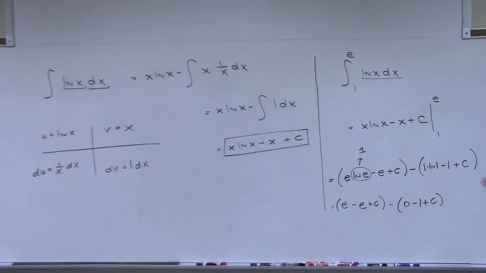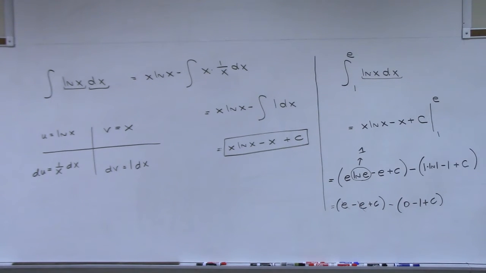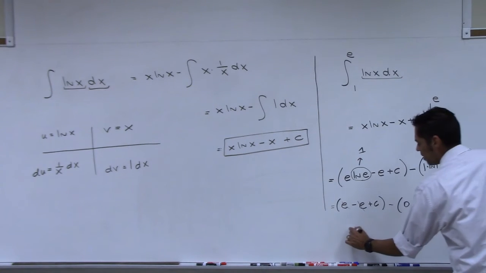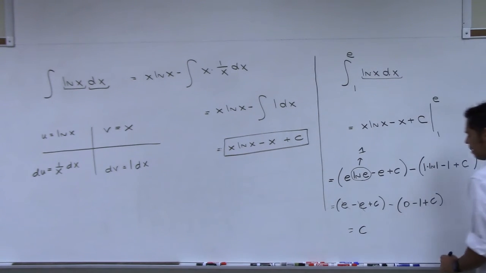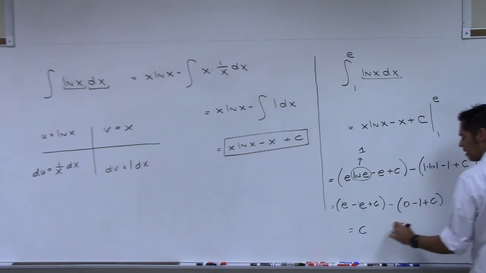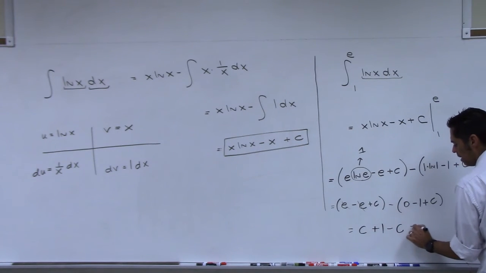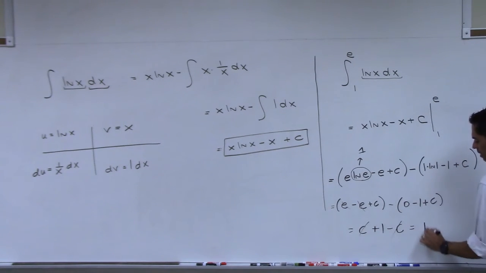And now some things start to cancel out. I get the e's are gone, right? So all I get is c there. Then I have my distribution of my negative through here. So minus becomes plus 1, and minus c becomes minus c. And the c's cancel, and your answer is 1.